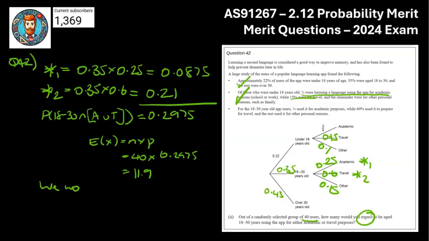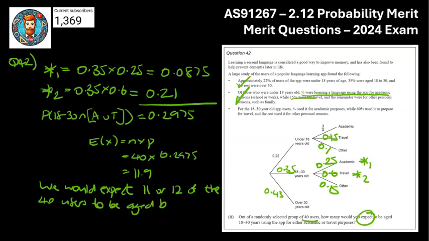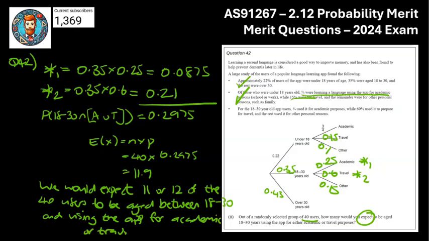So we would expect, and you can't have 11.9, so let's go, we would expect 11 or 12 of the 40 users to be aged between 18 to 30 and using the app for academic or travel purposes.